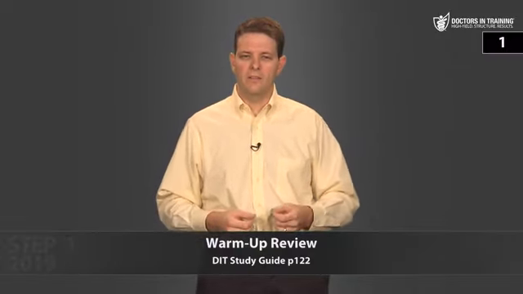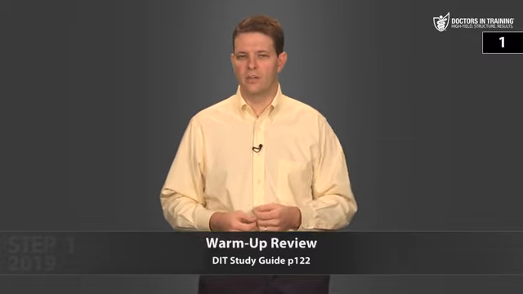Let's take a look at the warm-up review. First question, anxiety is associated with altered levels of which neurotransmitters? So in anxiety there tends to be decreased GABA, increased norepinephrine, and decreased serotonin.